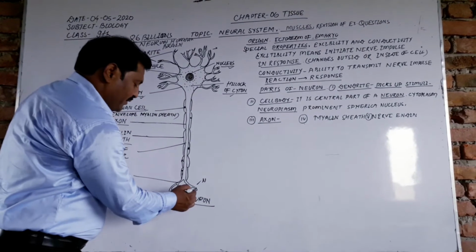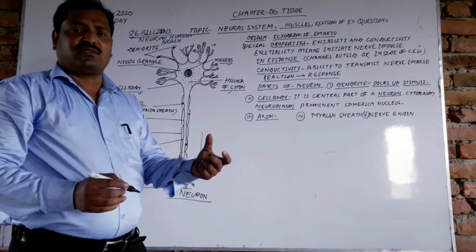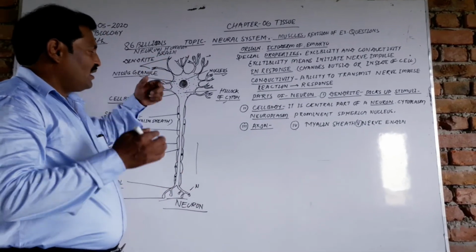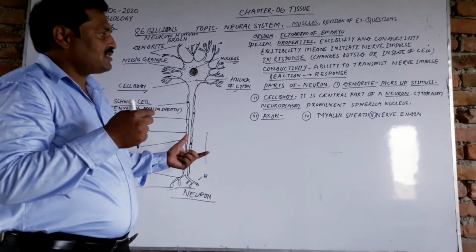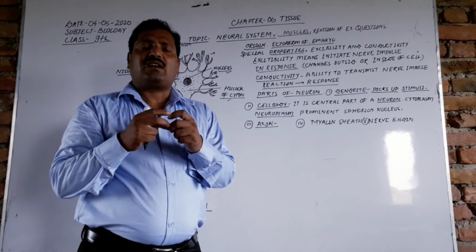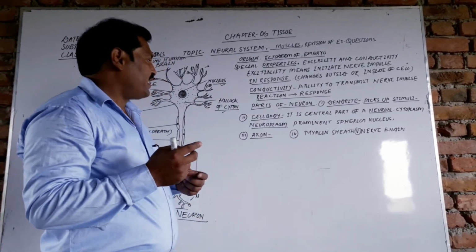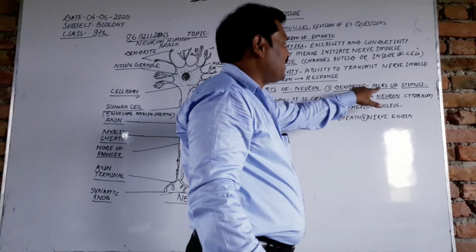When one nerve ending ends, the second neuron starts, so there is a continuous channel of neurons. That's why our external stimuli are received and our brain acts according to them. So these are the parts of the neuron. The dendrite picks up the stimulus.